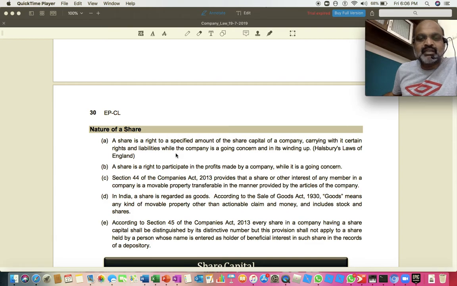So the first one, it provides rights and liabilities. Second one, it allows a shareholder to participate in the sharing of the profit of the company. It is treated as a movable property, just like how you sell movable property in the market, you can sell it. And third one, shares are regarded as goods, and goods means every kind of movable property except actionable claim and money. And the last point says very clearly, for your theoretical question, that every share that is issued shall be denoted with distinctive numbers. All right.